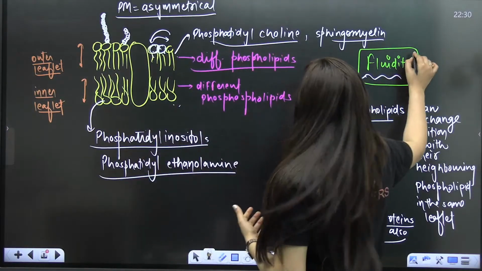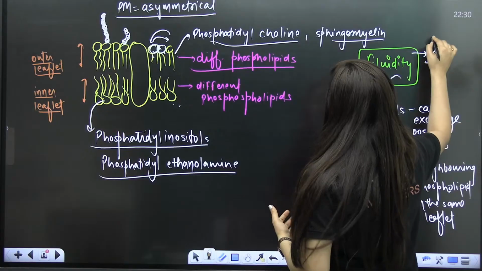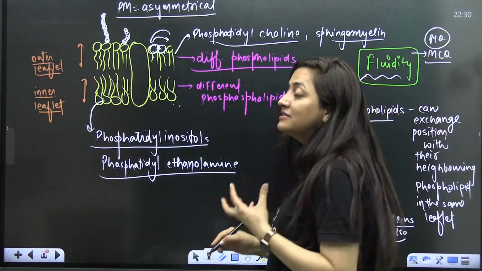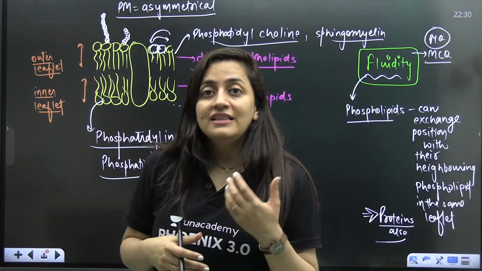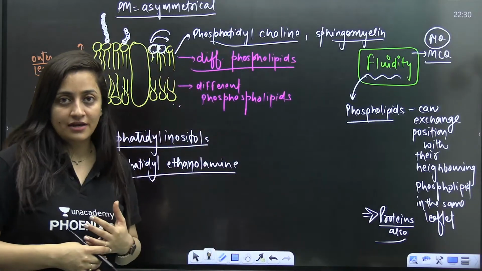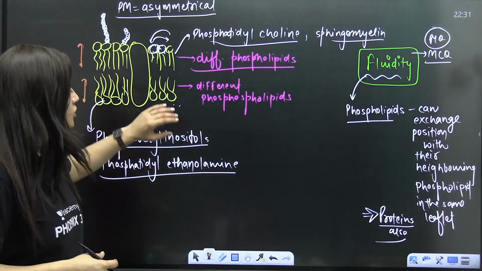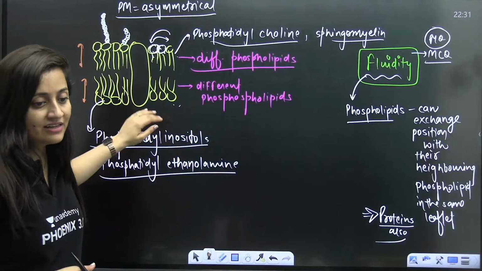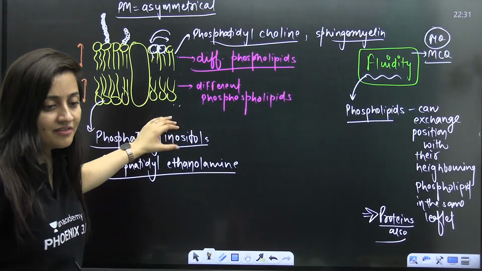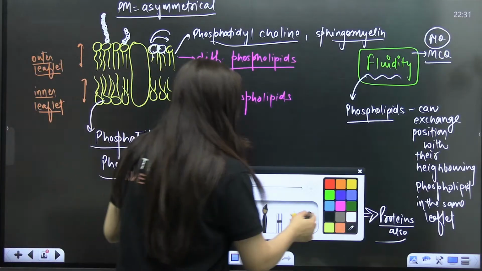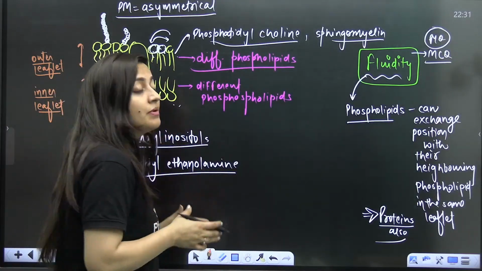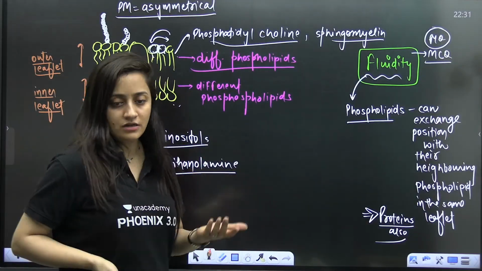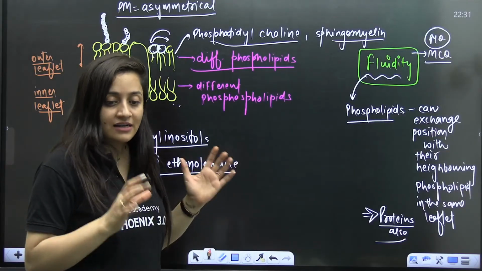This property is fluidity, which is an important MCQ, important PYQ, right? This property is giving the plasma membrane its fluid-like nature. That is something you really need to understand here. Is that clear, everybody? This is the fluidity, helping the cell to grow and helping the movement of substances. If your plasma membrane were solid, how would the exchange occur, how would the growth occur? So yeah, that is important.